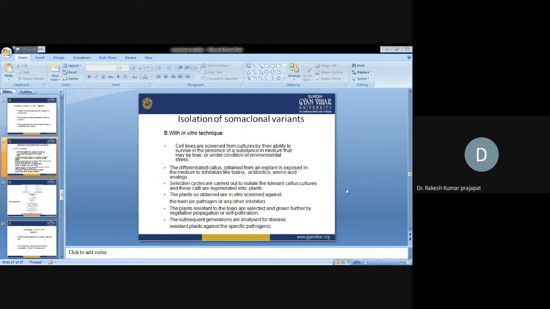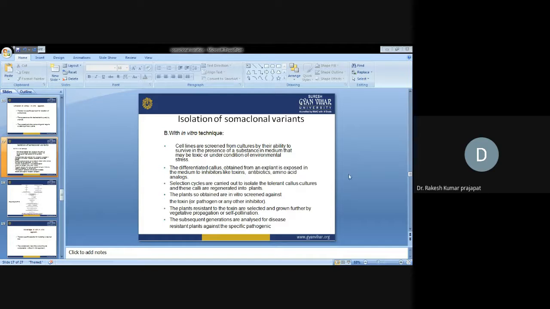Then with in vitro technique, cell lines are screened from culture by their ability to survive in the presence of a substance in the medium that may be toxic, or under conditions of environmental distress. Suppose we want to develop a disease resistant plant. From the initial stage, we culture the cell or tissue under a selective medium, and in the tissue culture medium we already place a selective agent.